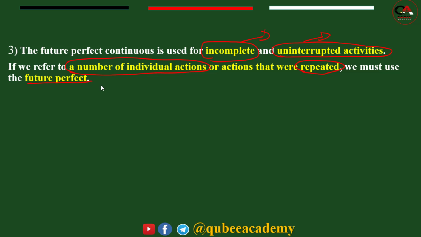Amma achi keessatti individual event yookiin repeated action taanaan complete repeated ta'aa deema taanaan eventiin sun yookiin many events or numerous events are there in that sentence, we do not use future perfect continuous tense. Instead, we have to use future perfect.